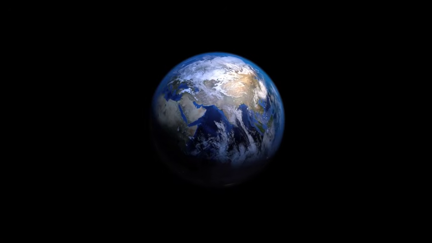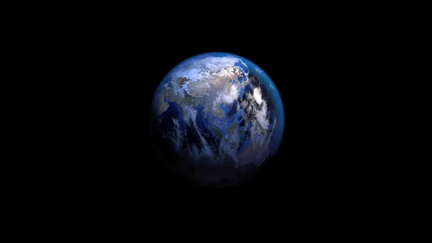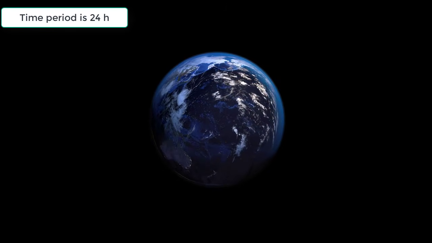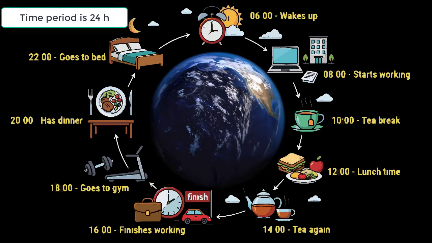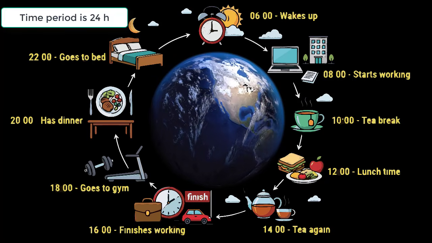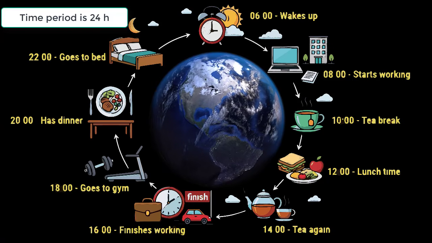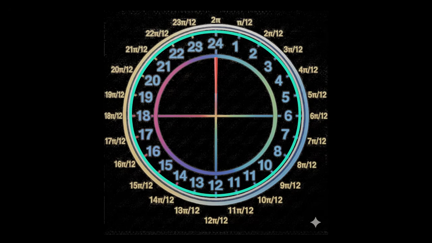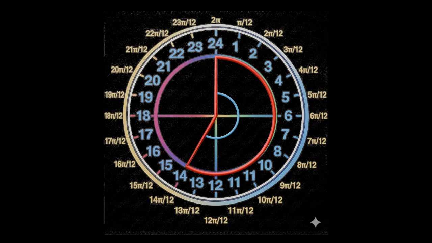The time period, which is the time taken for a complete cycle, is 24 hours. This is because each man's routine lasts for 24 hours before it restarts again. If we map the 24 hours on a circle, then the 24 hours corresponds to an angle of 2 pi.